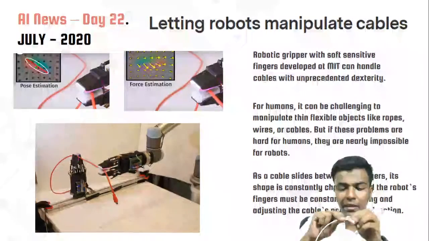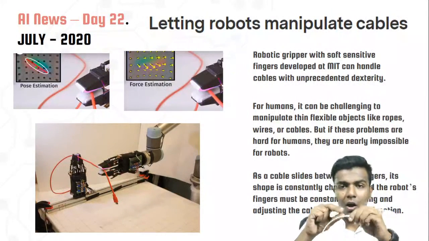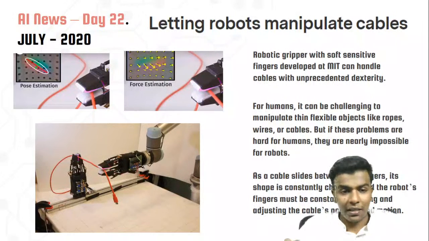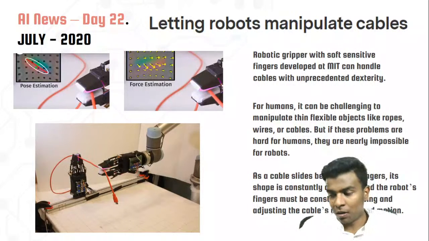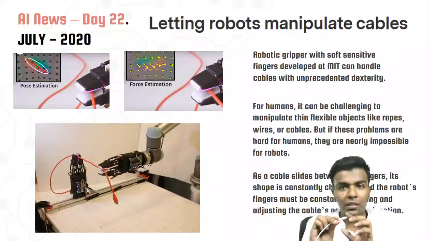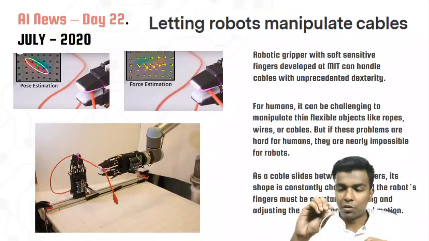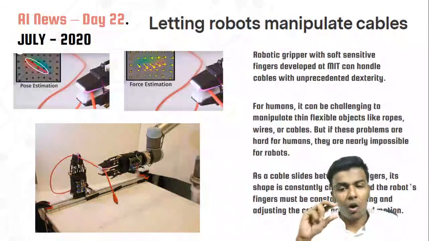Okay, so they are predicting whether that wire is like this or like this or like this. With the help of this pose estimation, they are predicting how the gripper should hold that wire. Either it should hold like this or like this, so it is predicting that also. And the second one is force estimation, how it should apply the force, either very firmly or very softly.